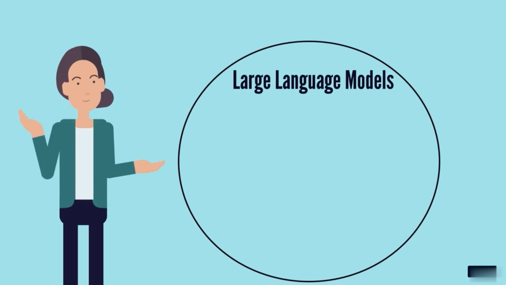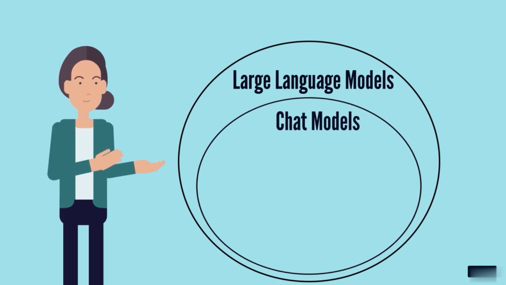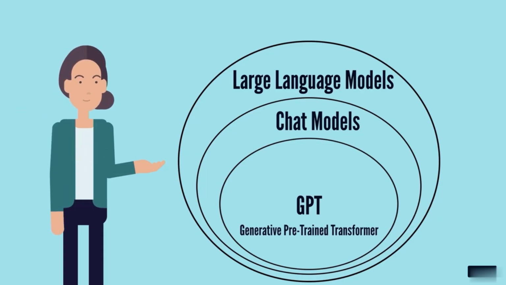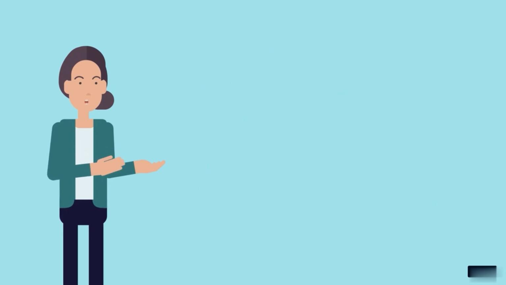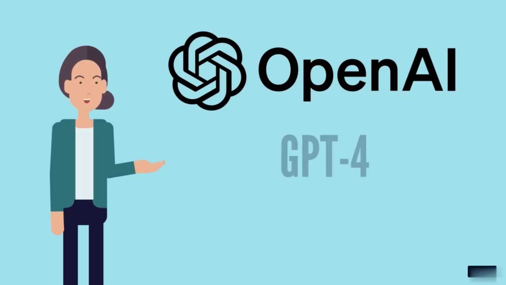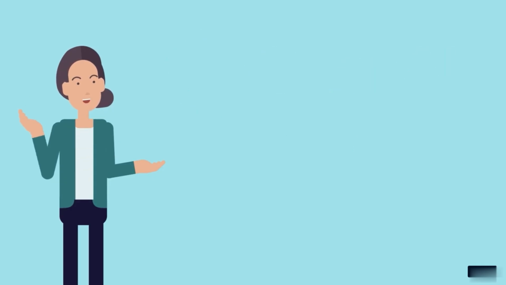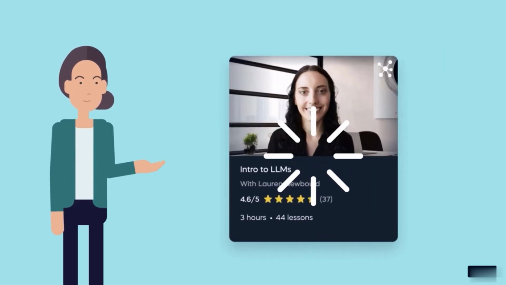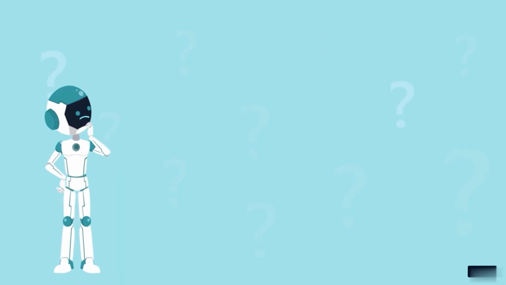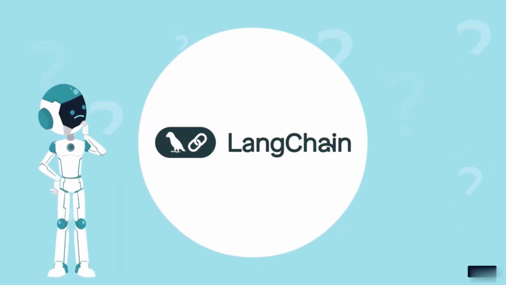All right. A subset of large language models is explicitly trained to hold a conversation. These are intuitively called chat models. An example of one is GPT, a generative pre-trained transformer. If you've ever had a conversation with ChatGPT, then you've encountered OpenAI's chat model capabilities. This course will use the GPT-4 model to create custom chatbots. For a more in-depth discussion on the inner workings of LLMs and GPTs, I highly recommend our course, Intro to LLMs with Lauren Newbold.